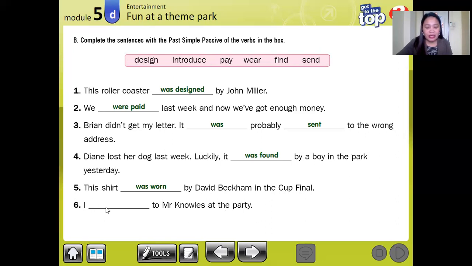I is our subject here. Was introduced. Introduced with d is the past tense of introduce. Okay? So this is it. This is how the past simple passive is used in the sentence. Okay, you have it. You got it? All right.